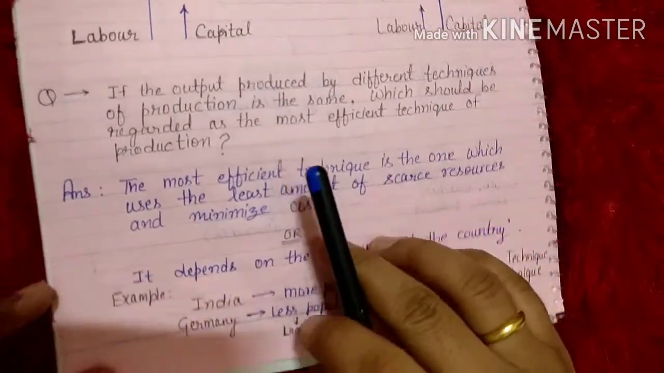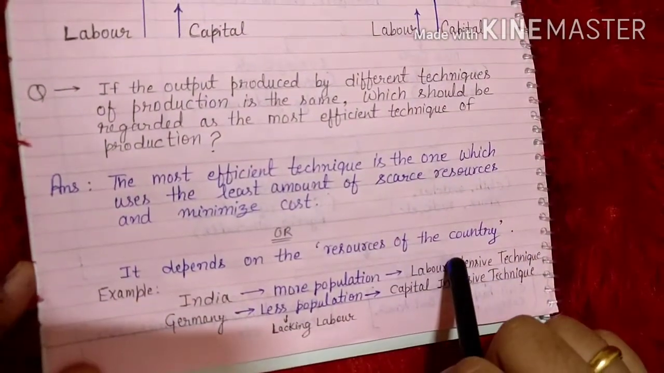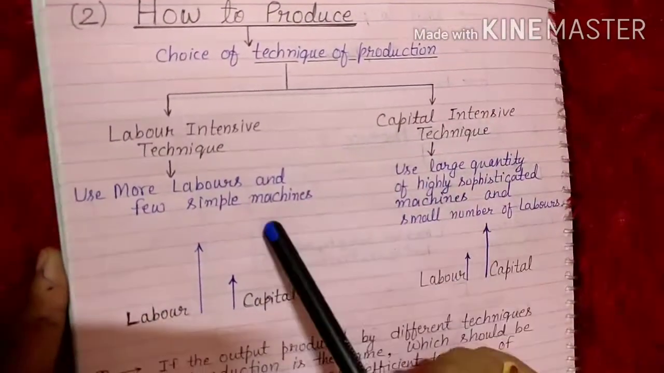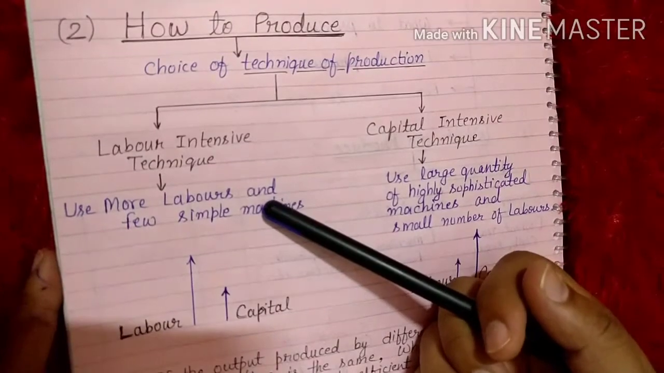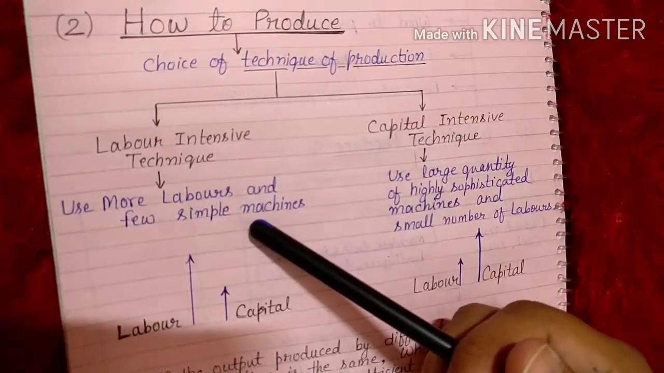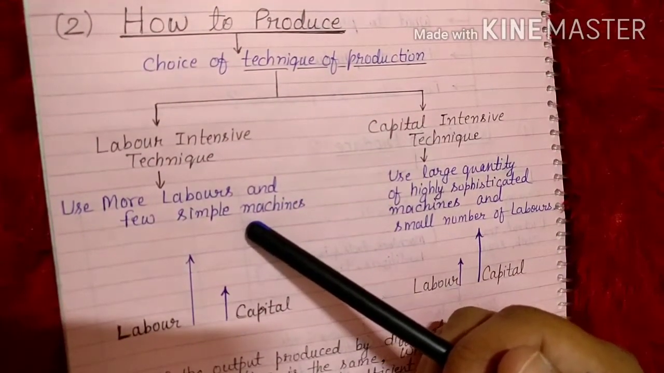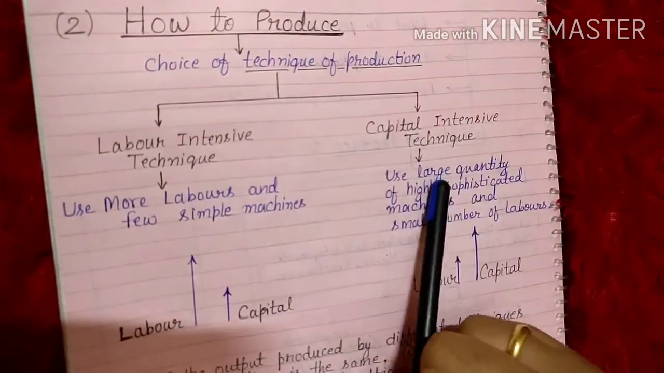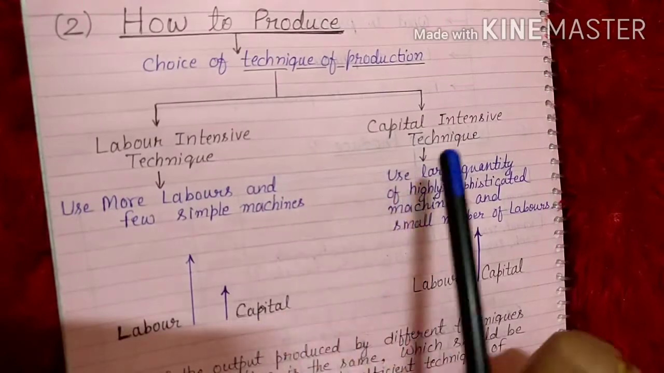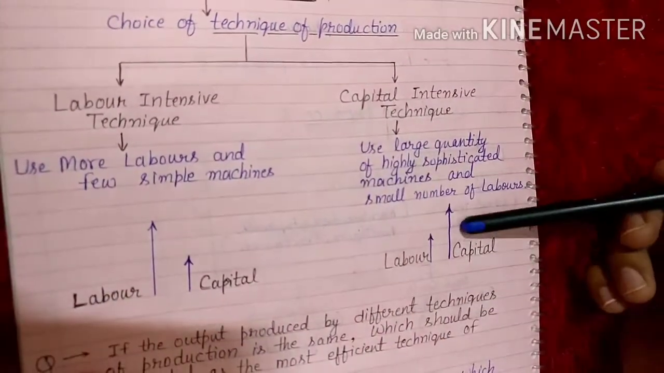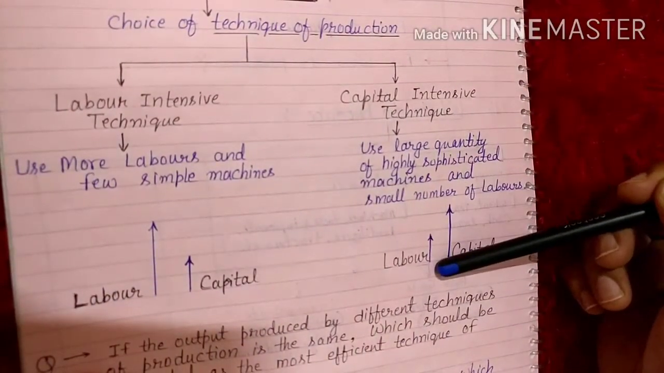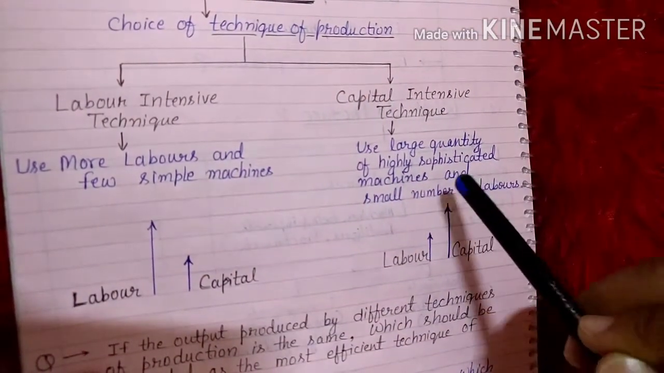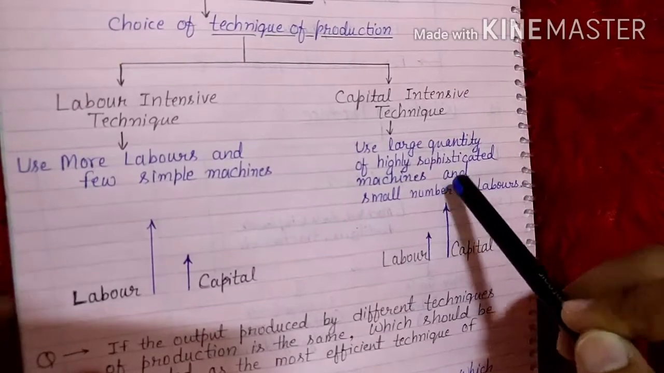Or we can say it depends on the resources of the country. Suppose a country has a large population, like India, a very highly populated country. India can't use capital intensive technology, because in that case there would be more capital and less labor. So what will happen? It leads to unemployment. It will increase unemployment in the country.